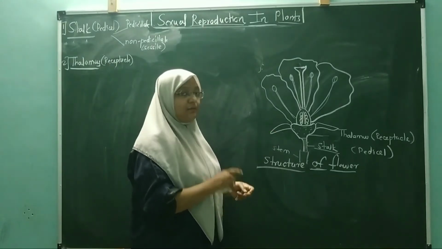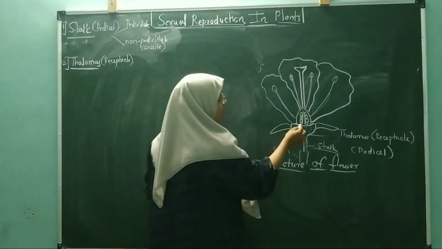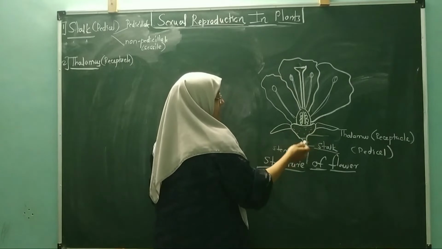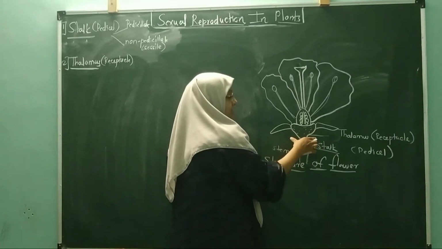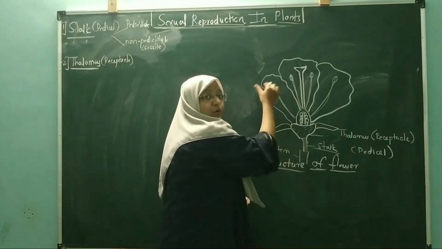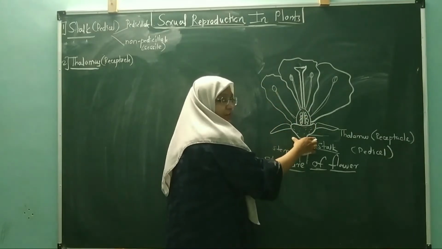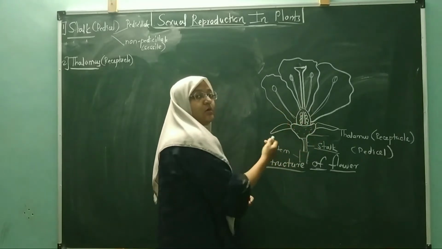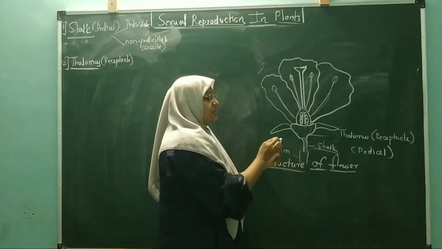The thalamus is the part where all the floral whorls are arranged. These are the floral whorls which are arranged on the structure called the thalamus. So this thalamus will give support to the whole floral whorls for attachment. Around this thalamus, all the floral whorls are arranged. Consider this one is the thalamus.